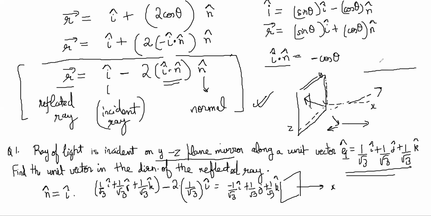This is similar to the thing that happens in 2D. In 2D, what happens? The ray is coming like this, it reverses like this, no? So here the y component was down and the x component was forward, and here the x component is forward and the y component is up, right? So the y component got reversed, no? And the x component remained untouched, right? And similarly, in this case, it was a 3D situation. So y and z along the mirror remain untouched, and the x component got reversed, which is in the perpendicular direction to the mirror, right?